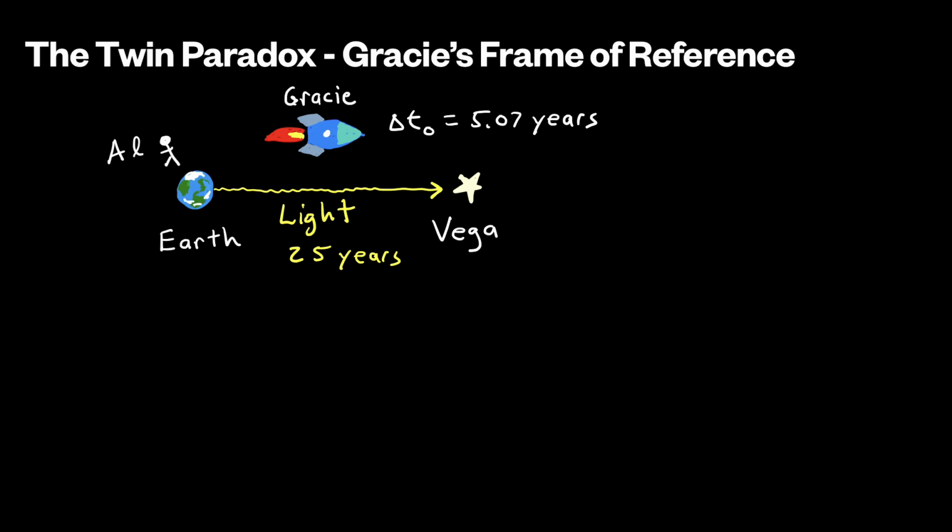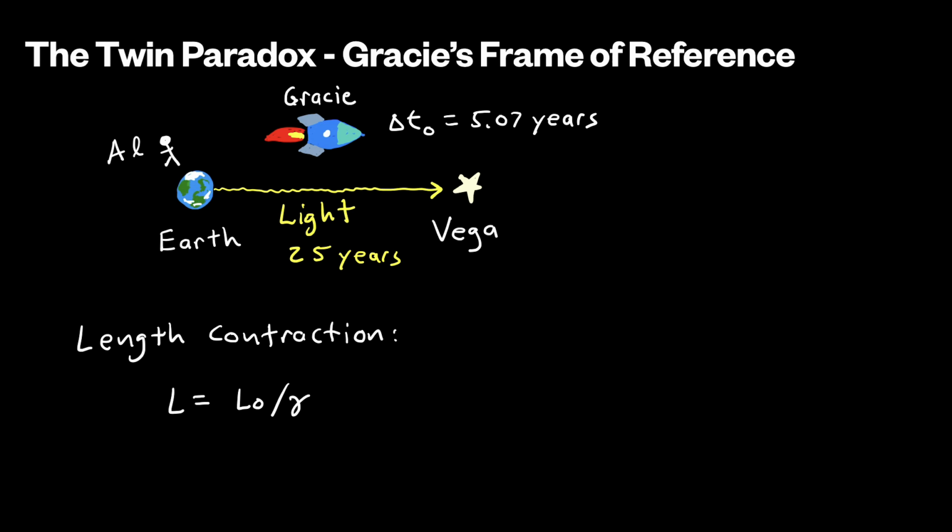All right, are you ready? The answer is length contraction. From Gracie's perspective, the distance to Vega is given by the length contraction formula L equals L naught over gamma. But of course, we have the same question again. Who measures the proper length?